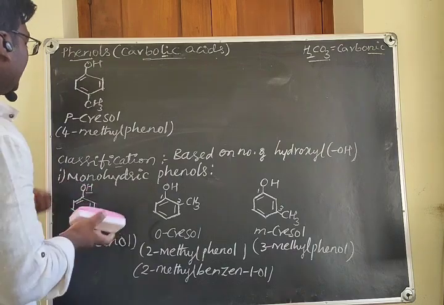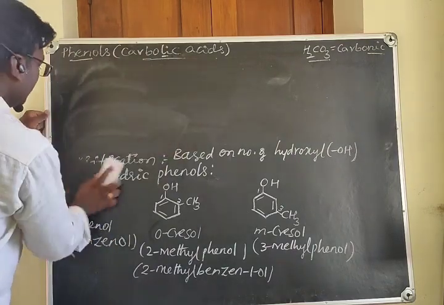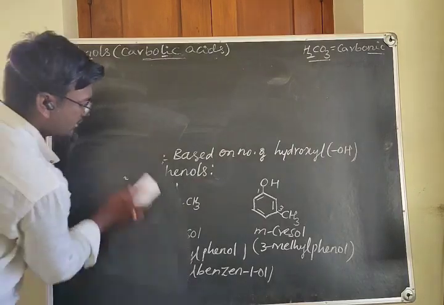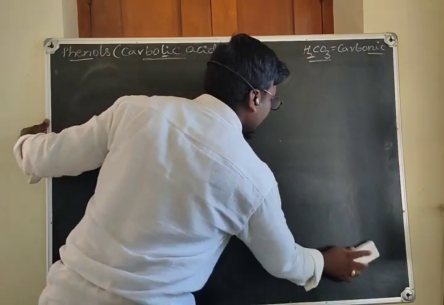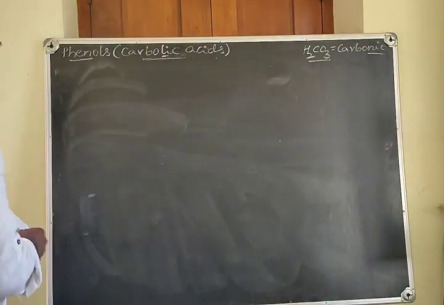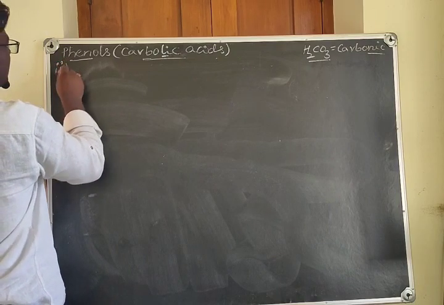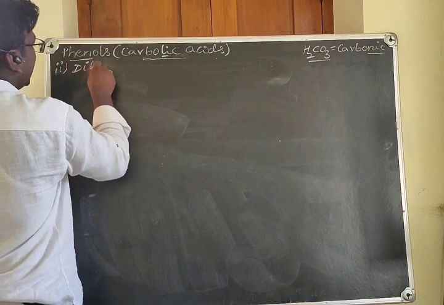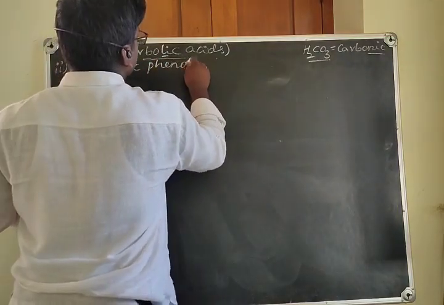Let's consider the dihydric phenols. What is a dihydric phenol? A phenol consisting of 2 hydroxyl groups.